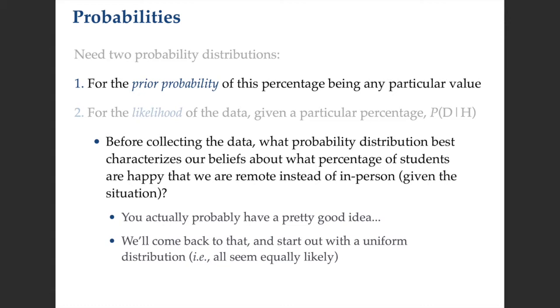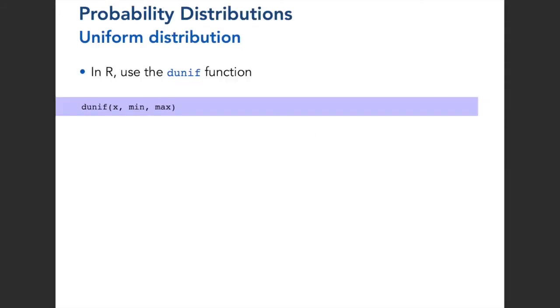So we're going to say, before we collect the data, all probabilities of students being happy, or all percentages of happy students, are equally likely, equally probable. So we're going to use a uniform distribution for our prior beliefs on student happiness. So remember, the density for a uniform distribution in R is calculated with dunif.